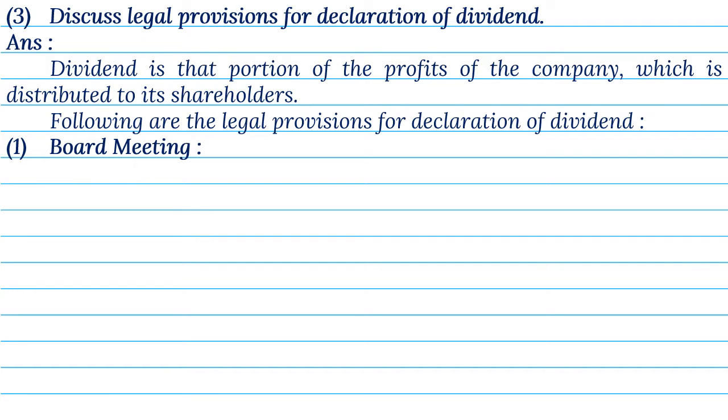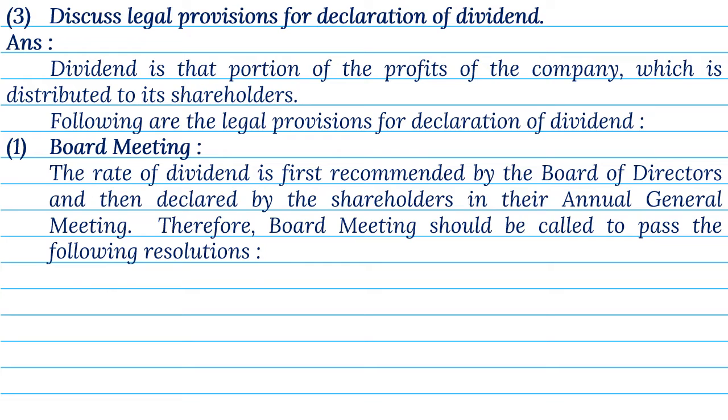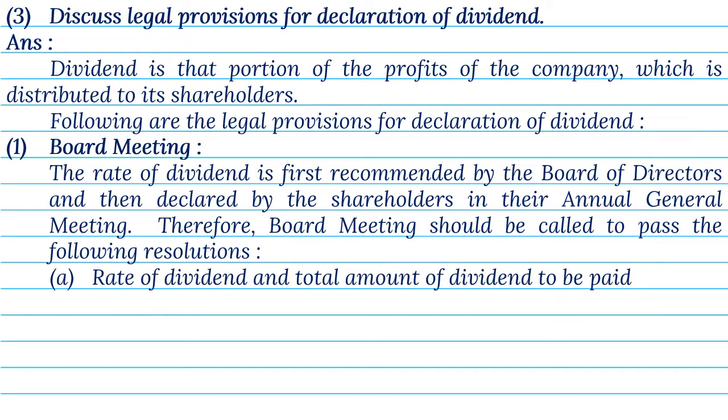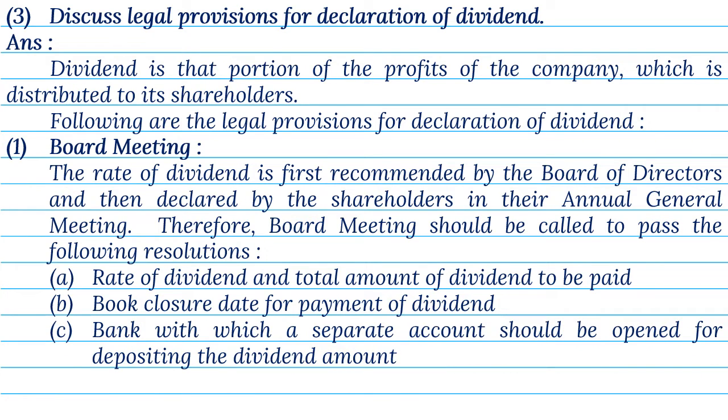1. Board meeting. The rate of dividend is first recommended by the board of directors and then declared by the shareholders in their annual general meeting. Therefore, board meetings should be called to pass the following resolutions. A. Rate of dividend and total amount of dividend to be paid. B. Book closure date for payment of dividend. C. Bank with which a separate account should be opened for depositing the dividend amount. D. Date of annual general meeting.